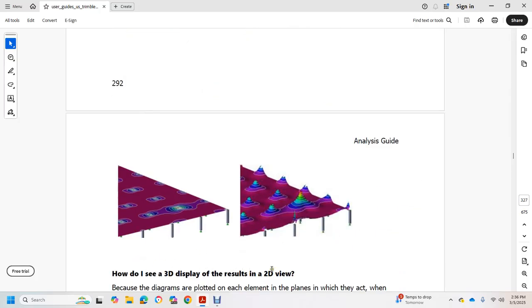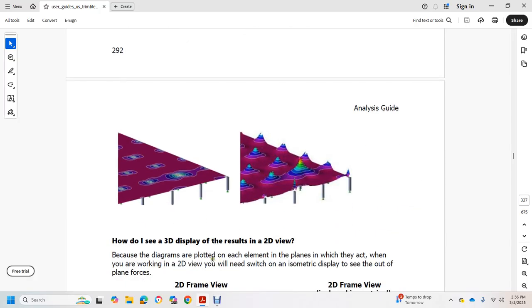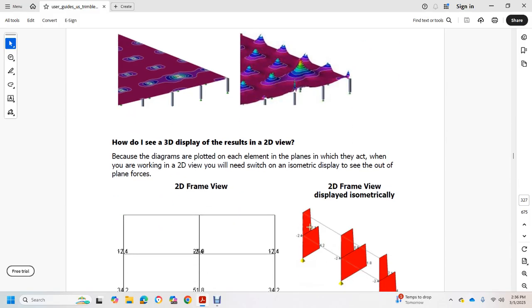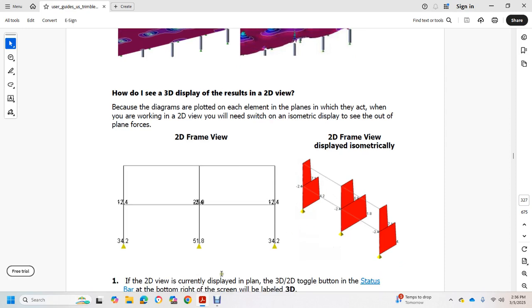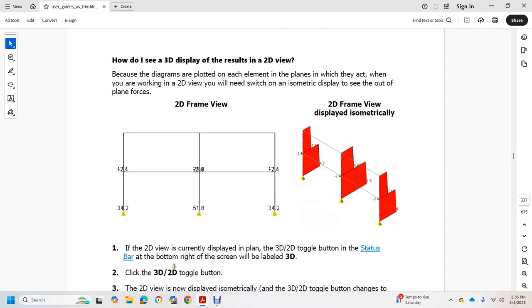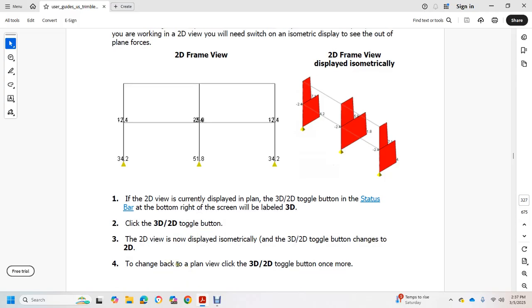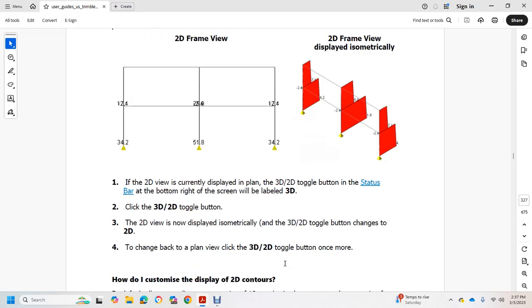How do I see the 3D display of the results in the 2D view, because the diagrams display with each of the planes in which they act? When working in a 2D view, you may need to switch to an isometric display to see the out-of-plane forces on the 2D frame. The 2D frame will then display isometrically. If the 2D view is currently displayed, the 3D toggle button in the status bar at the bottom right of the screen will be labeled 3D. Click the 3D toggle button, and the 2D view now displays isometrically. The toggle button changes to 2D; click the 3D to 2D toggle button once more to change back to the plan.